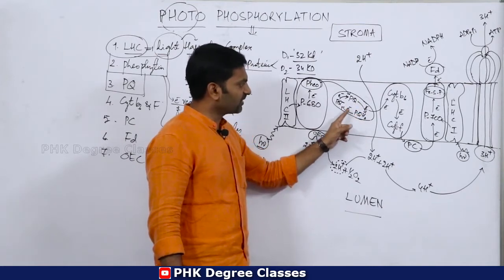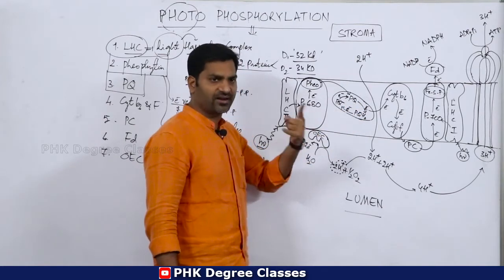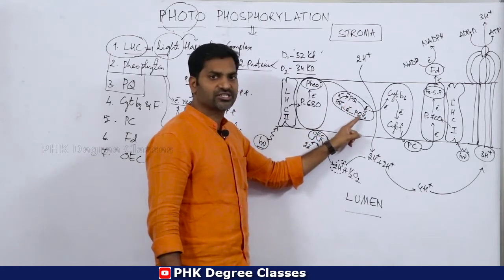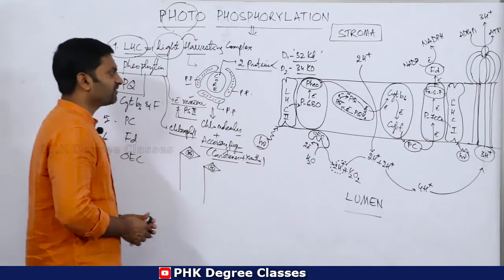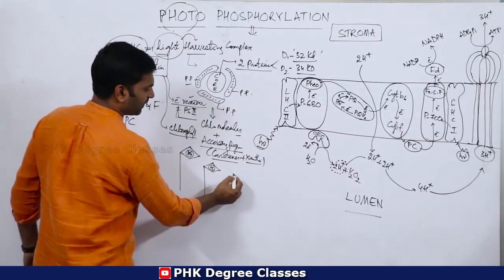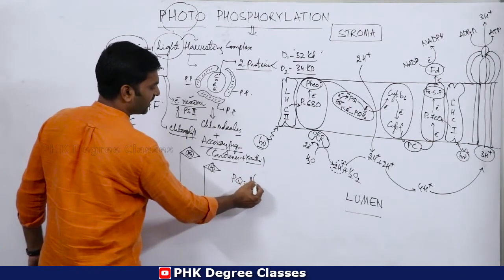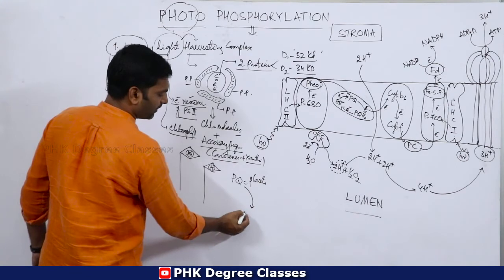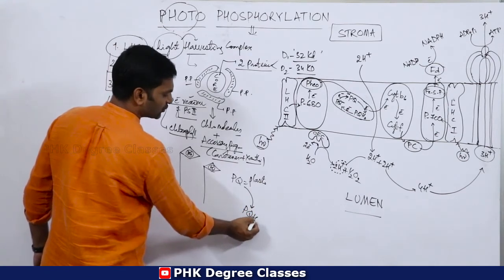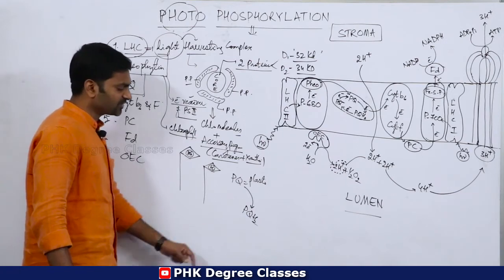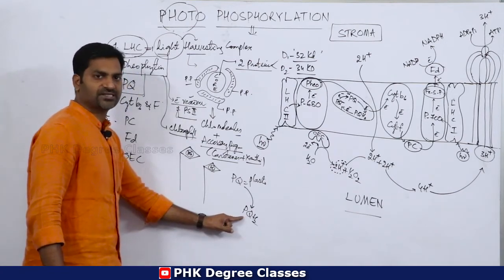Plastoquinone is a cycle, it works in a cyclic manner. Plastoquinone modifies into PQH2. For example, this is plastoquinone. Then plastoquinone becomes PQH2. PQH2 is plastoquinol, the reduced form of plastoquinone.